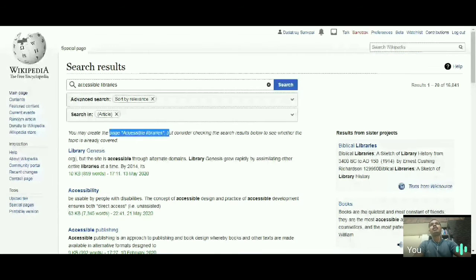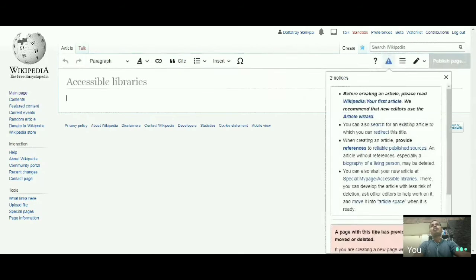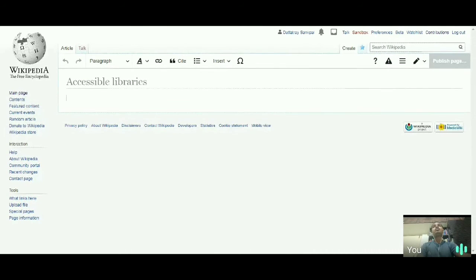Just by clicking here, you will be navigated to the new page, where you can create and enter content. But before creating a new page, you must have content and references with you. With that, only then will your article get approved. Only if you are not copying anything, and if similar content is not available there, then you can copy this here.